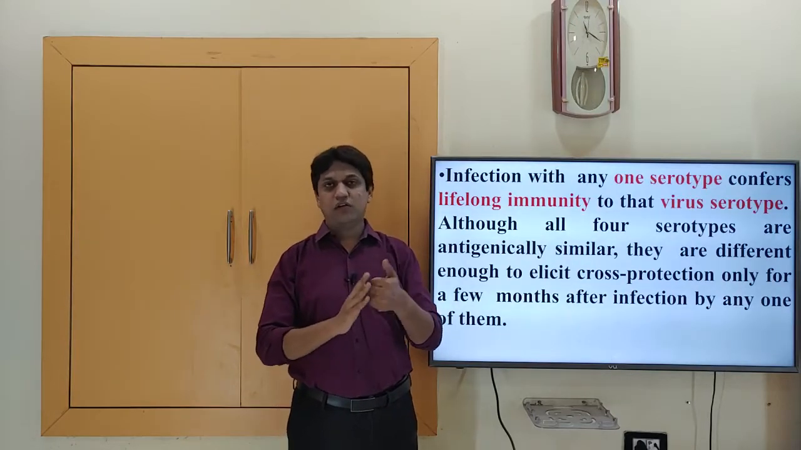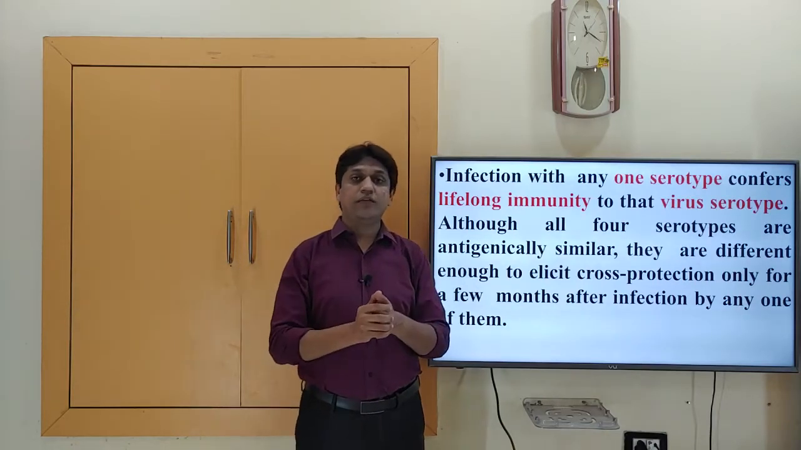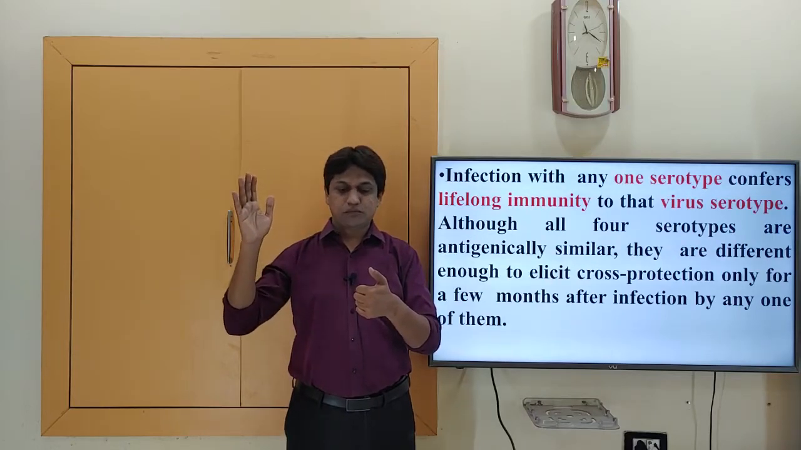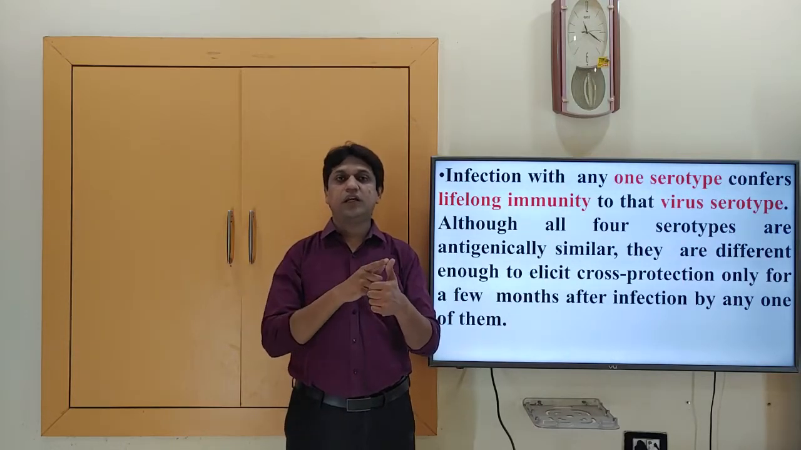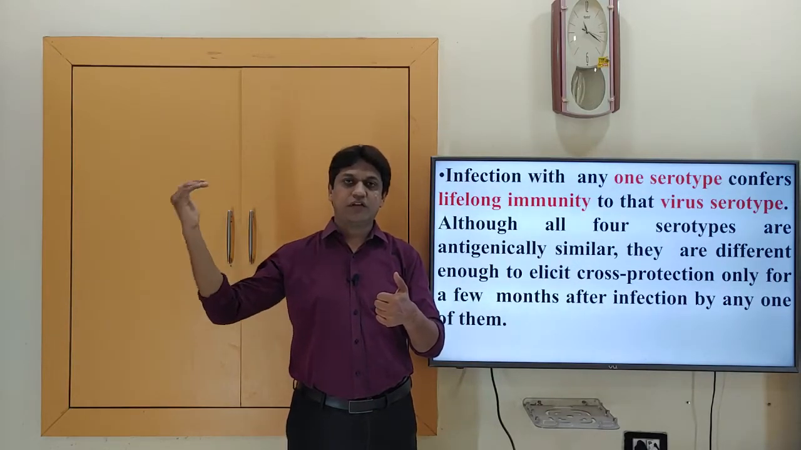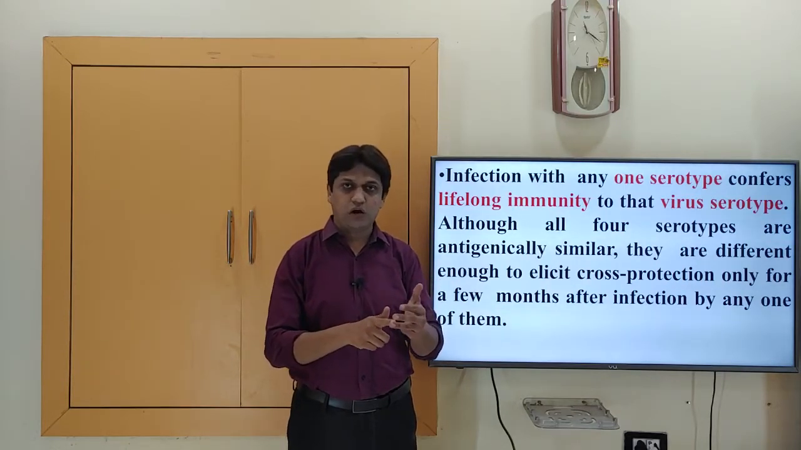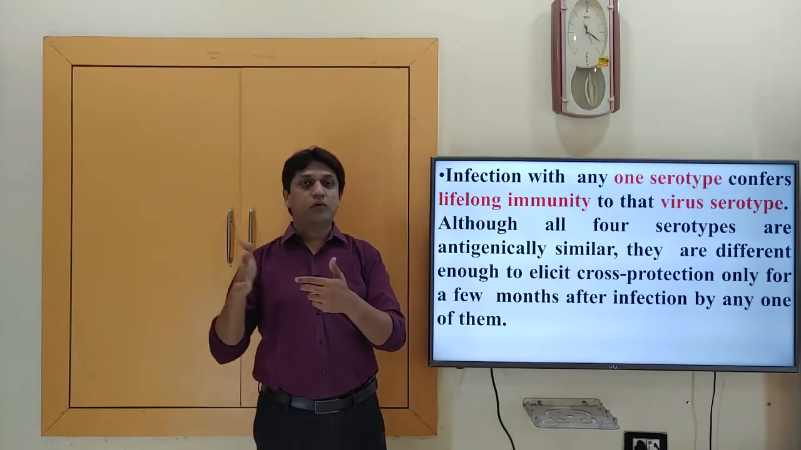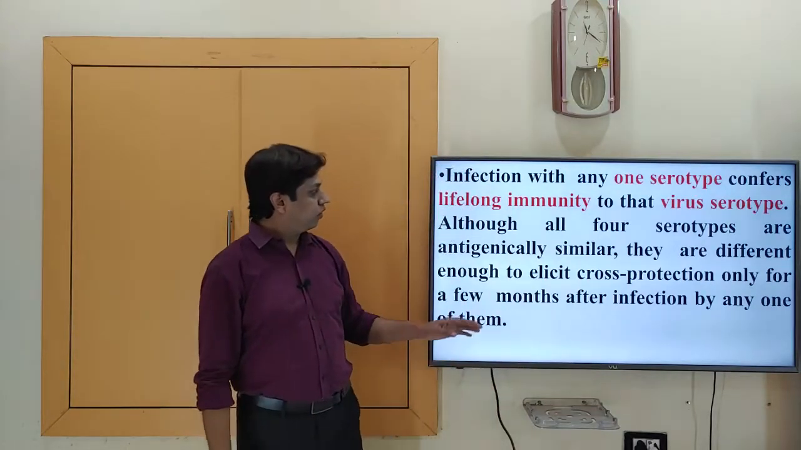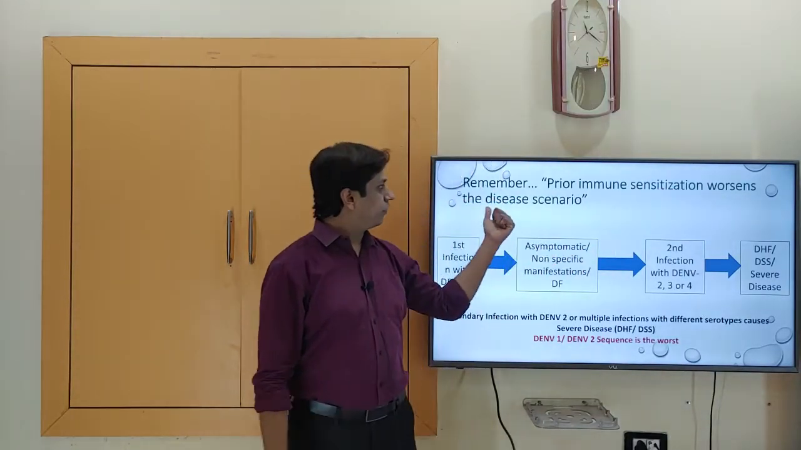However, for other serotypes, the neutralizing antibodies work only for a few months, and in fact there are non-neutralizing antibodies which are dangerous. If a person is first infected by dengue virus 1, has the disease and recovers, and after some time is infected by another serotype, say dengue virus 2, 3 or 4, then the person is not immune to that serotype, and in fact it is most dangerous. Remember, prior immune sensitization worsens the disease scenario.